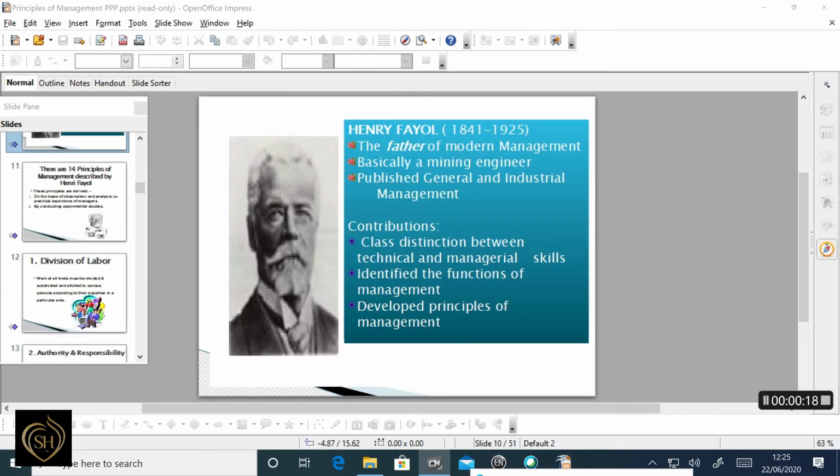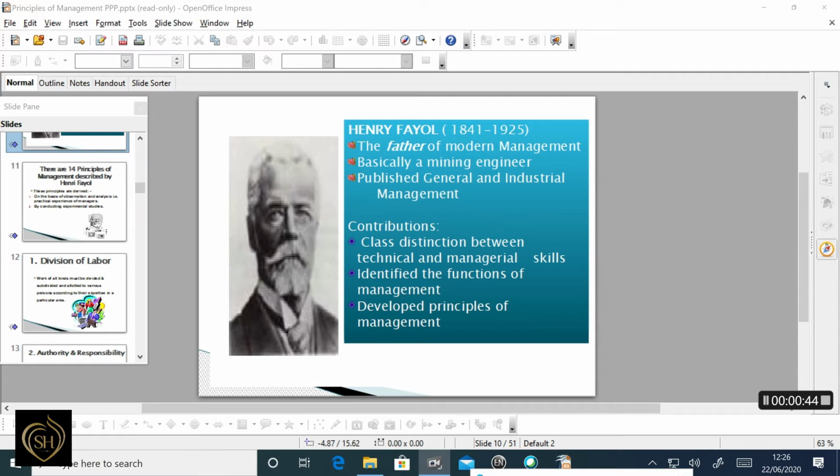Last class we studied the different techniques of scientific management, and now we are going to study Fayol's principles of management. Henry Fayol's administrative theory provides an important link in the classical school of management.